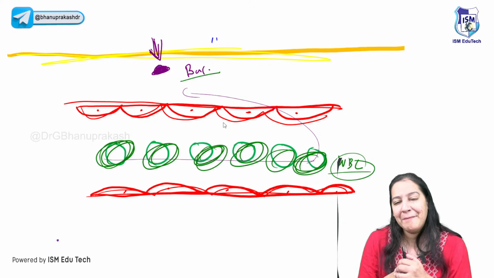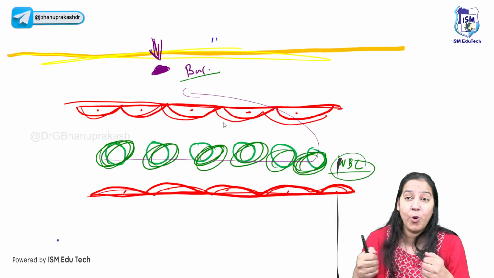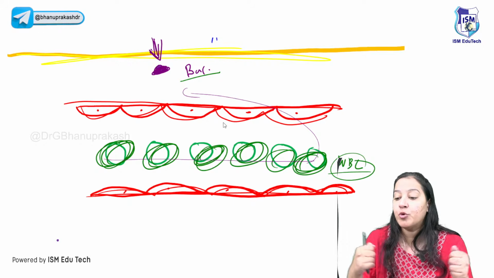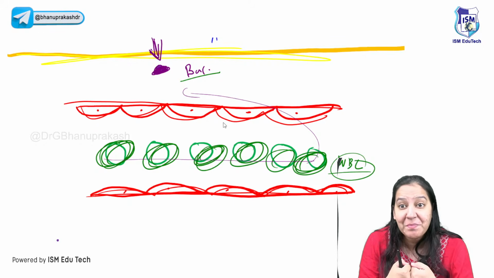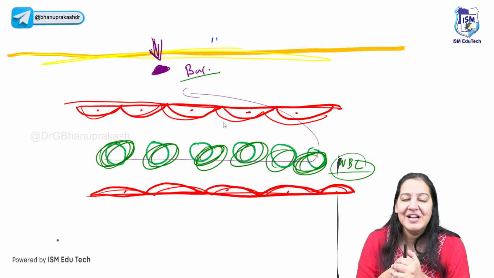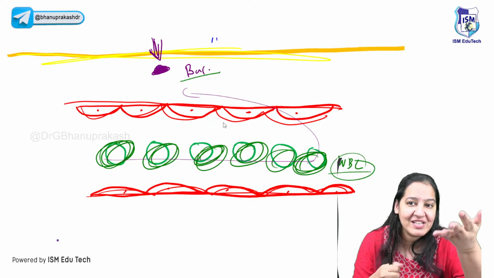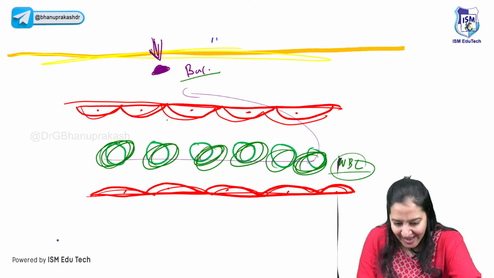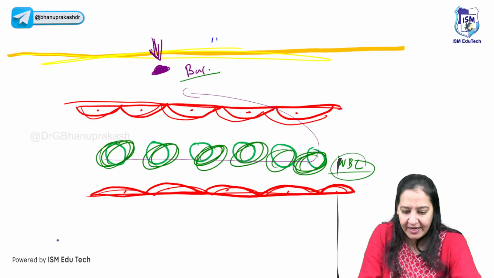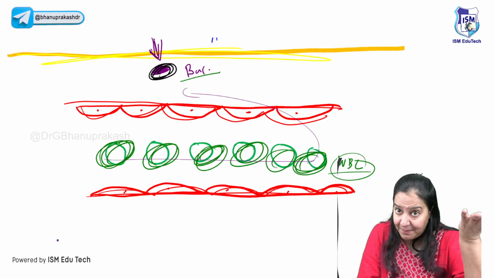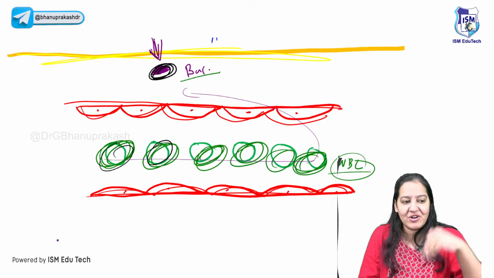Say yes, say yes. But the most important thing for deciding who is winning, we have to make them fight. To make them fight, they should meet with each other so that they can fight with each other. Now there is a problem. One is extravascular, one is intravascular. You can see here the bacteria is extravascular, outside the blood vessel, and the army is intravascular.